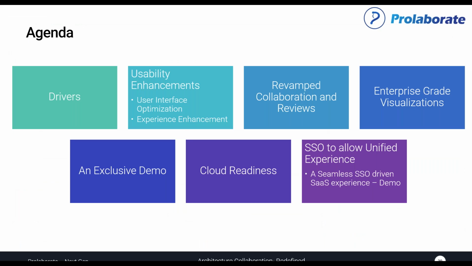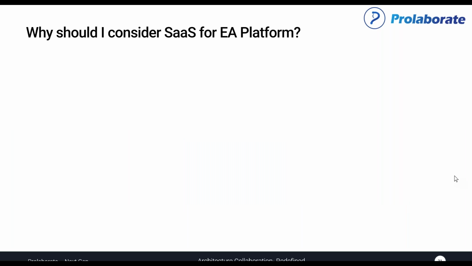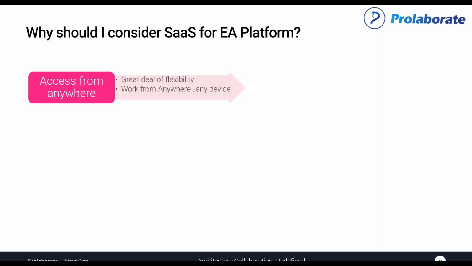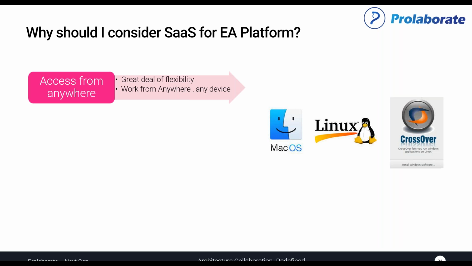And with that said, I would also like to add a quick section on the cloud readiness aspect, why it is important and what Collaborate is especially adding in the cloud setup. So cloud, as you know, is almost like a no-brainer now. Everyone is considering cloud as their most preferred way of deploying. And for an EA platform, it's even more useful because even the enterprise architect thick client is now part of a browser.